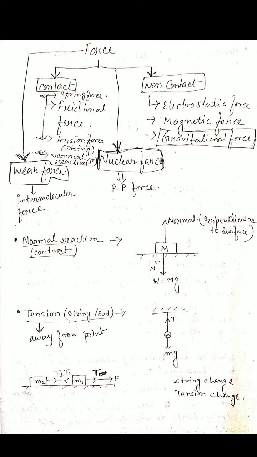So if the string is changed, the tension will change. If you stand at the place of the second mass m2 and open the umbrella, that is the direction of the tensional force t2. In place of the umbrella there are two directions you can open it: one is the right side, that is the direction of t, the total tension, and the other is t1. Okay, I hope it is clear. When you solve the numericals, the concept will become completely clear.